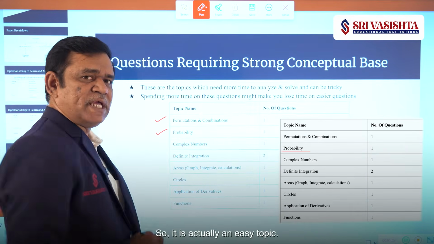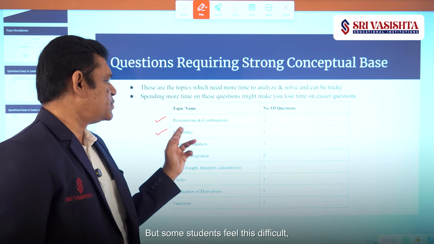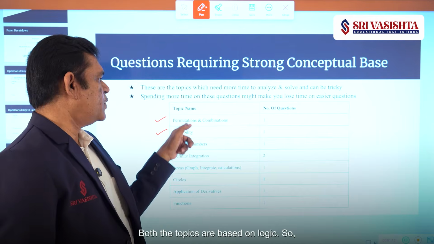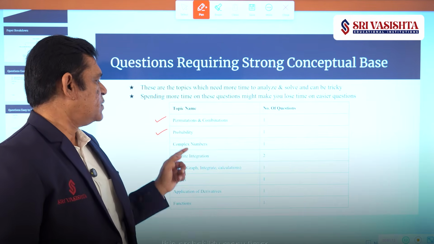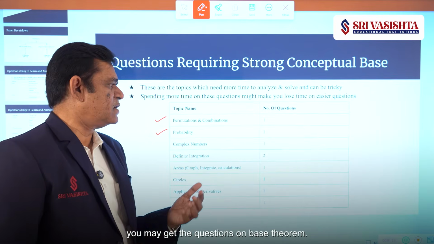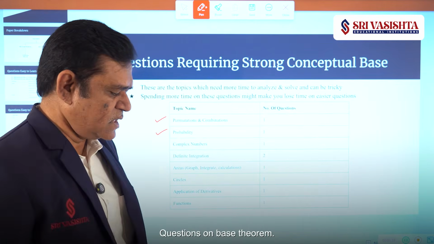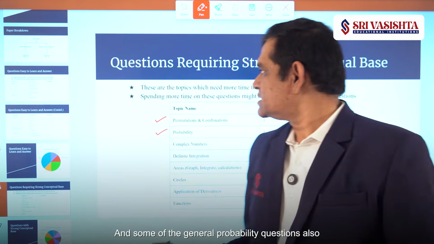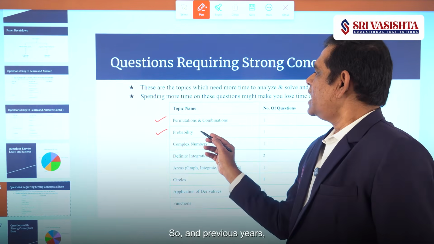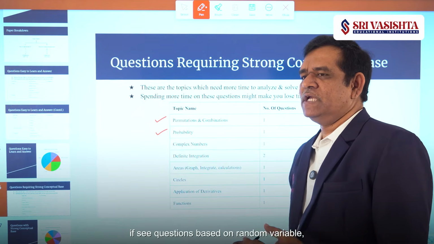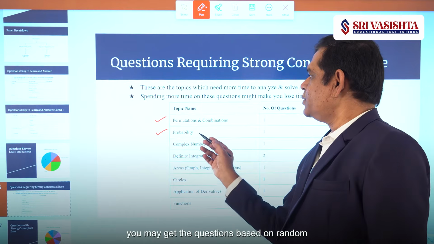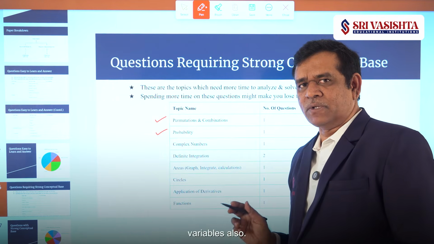So it is actually an easy topic, but some students feel it is difficult because it is based on logic. Both topics are based on logic. In probability, many times you may get questions on Bayes theorem, and some general probability questions also. In previous years, in 2 or 3 sessions, you may get questions based on random variables also.